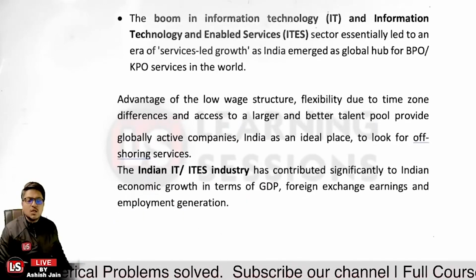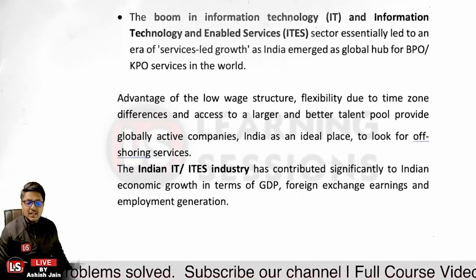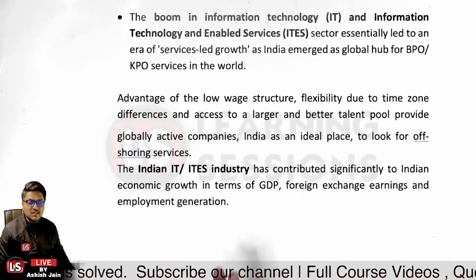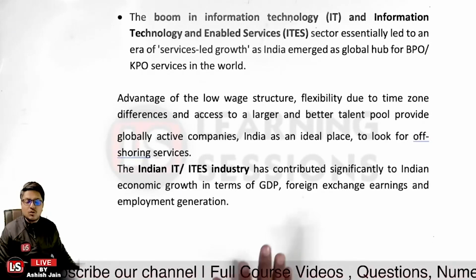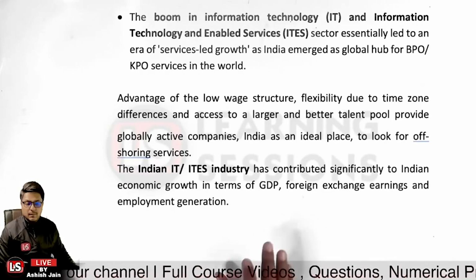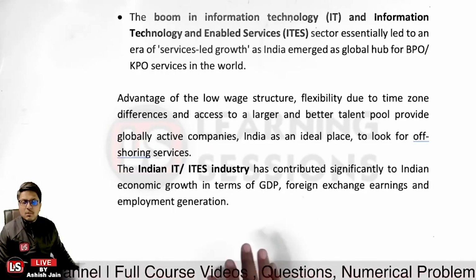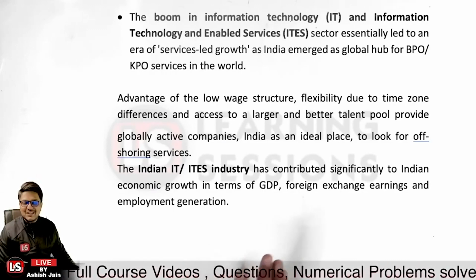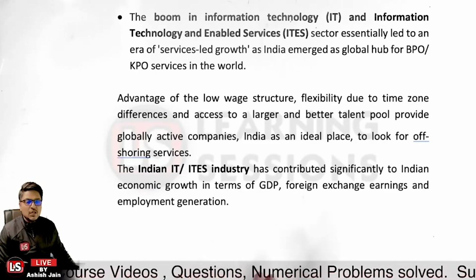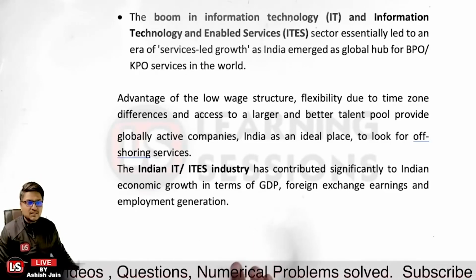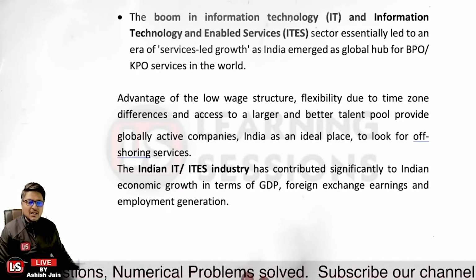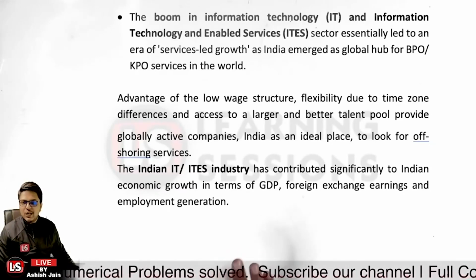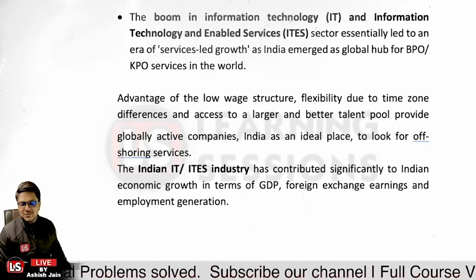Second, it is related to India's IT or ITES, that is the Information Technology Enabled Services industry, which has contributed significantly to Indian economic growth in terms of GDP. We will be covering all about the GDP in the next to next unit, that is all related to the GDP concepts. So in India, the service sector contributed significantly to the GDP, to foreign exchange earnings, and further to employment generation. Is that clear?